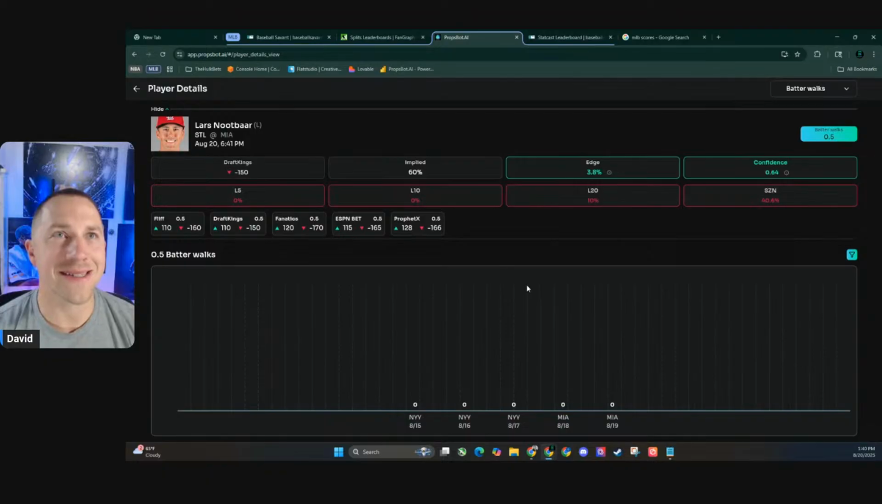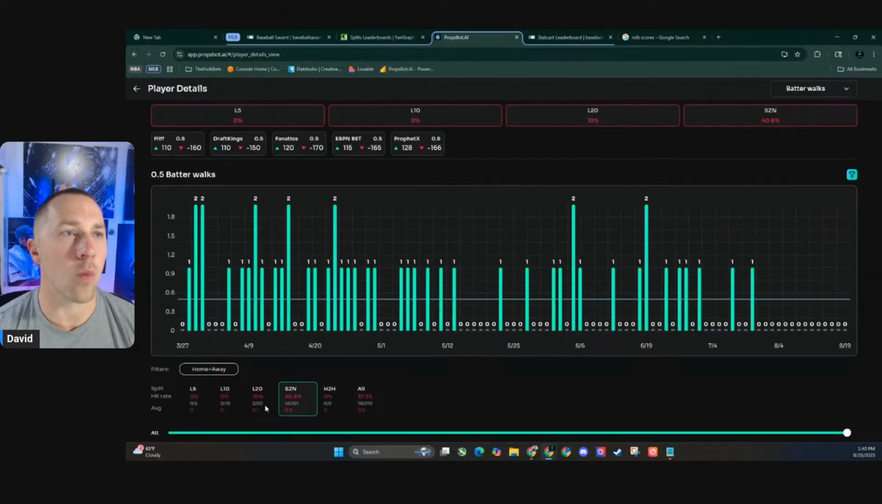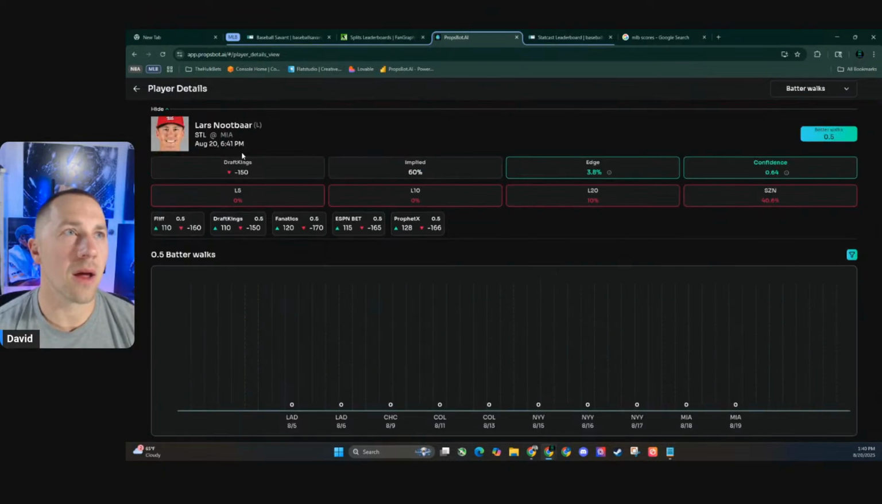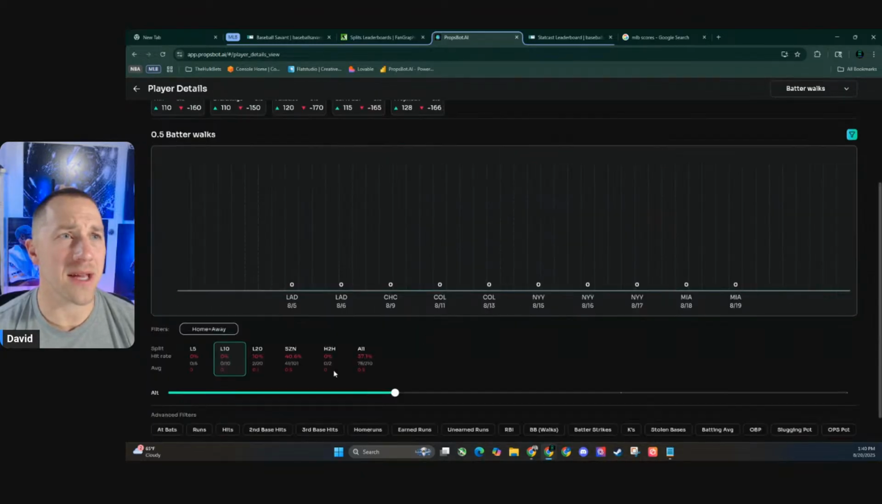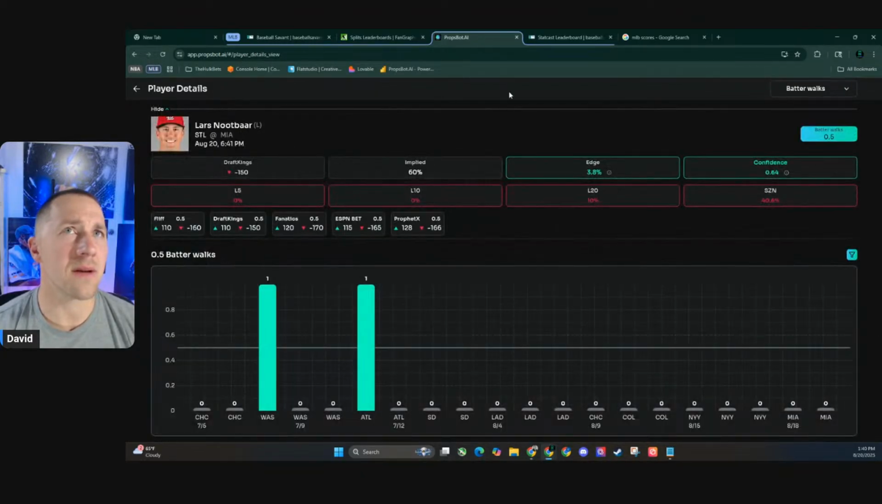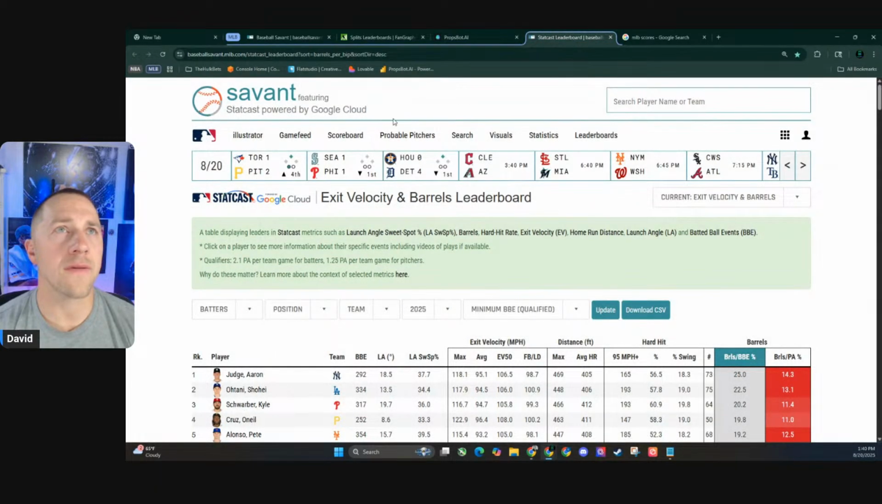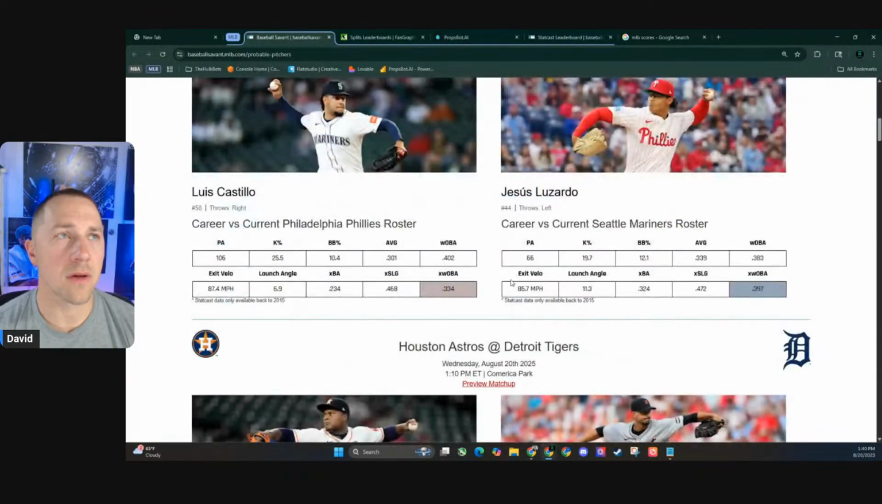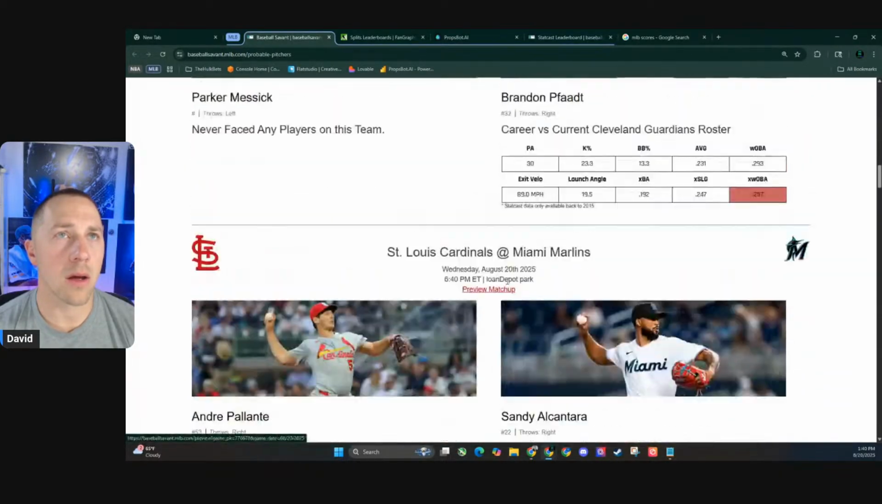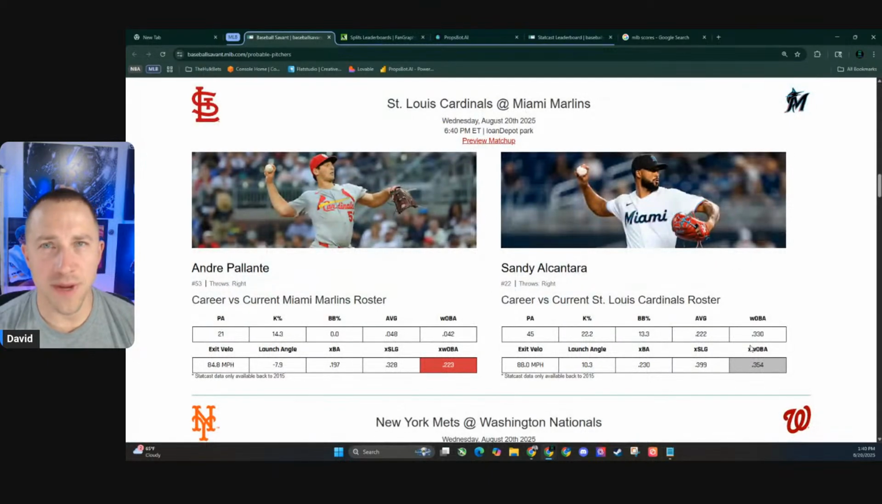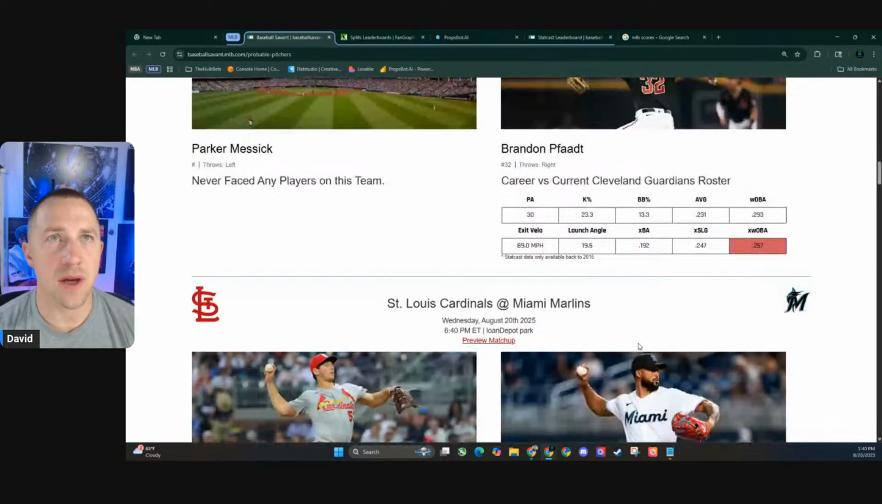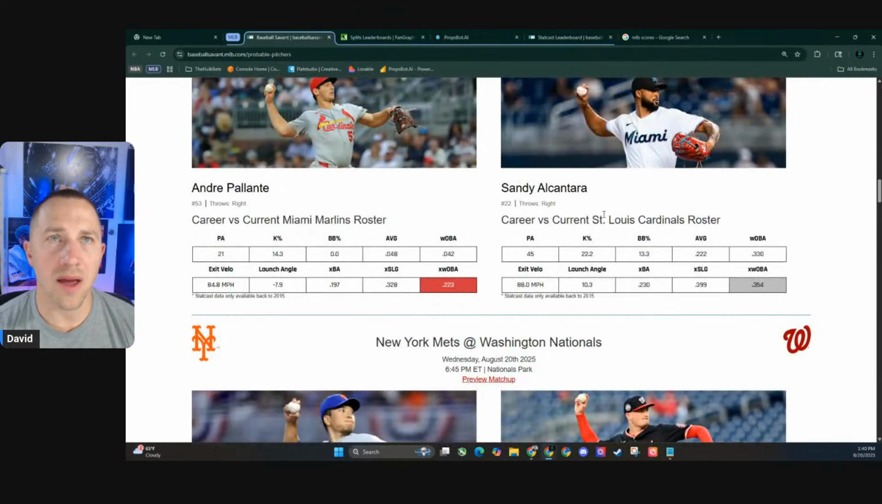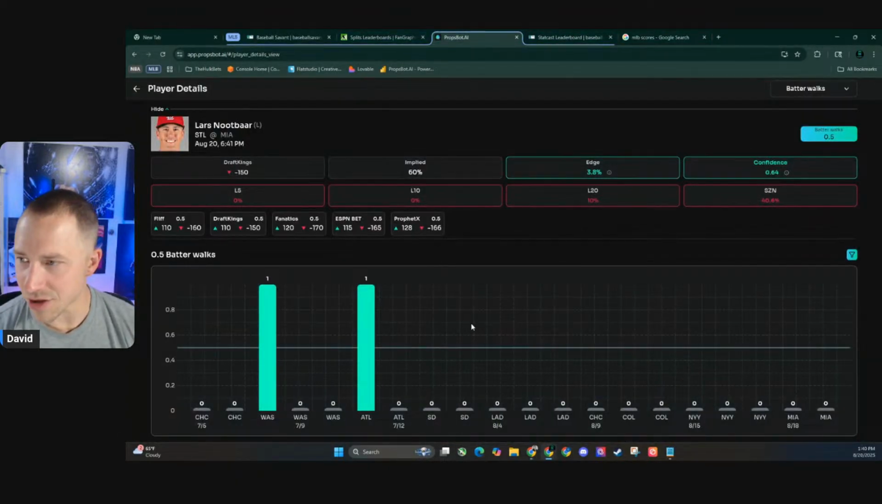Lars Nootbaar still can't get. Oh, this is walks. Let's say hits, but can I really get this on that many places? Is he going against who's pitching for Miami? How often does the guy for Miami walk people? Lars Nootbaar. Is that a German name? A walk rate of 13% is pretty high, but it's not terrible. You know what? Guys, I think that's a smash.